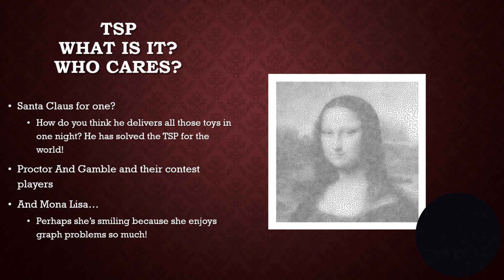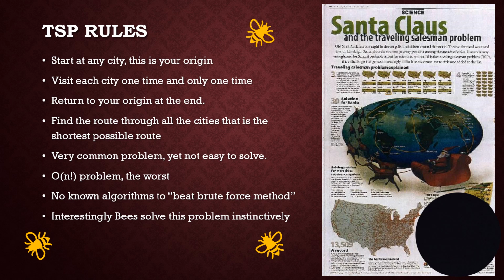Now, how will we solve it? The rules are start at any city, and that becomes your origin. Visit every city one and only one time. Return to your origin when you're finished, and find a route through all the cities that is the shortest possible route. It's a very common problem, not easy to solve. Order n factorial, which is just absolutely terrible. And no known algorithms, as I mentioned, can beat the brute force method.